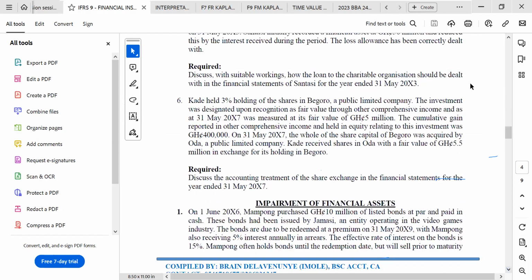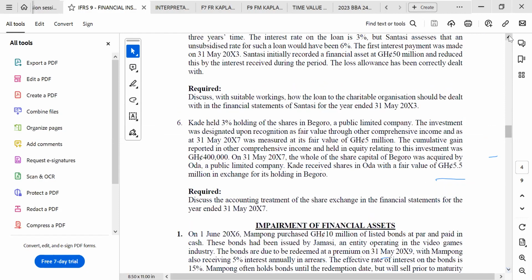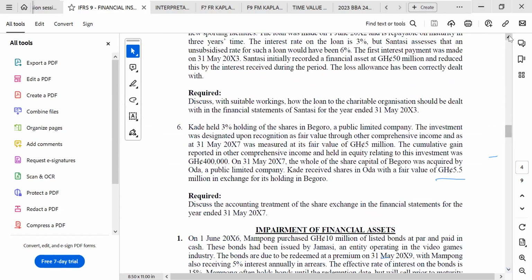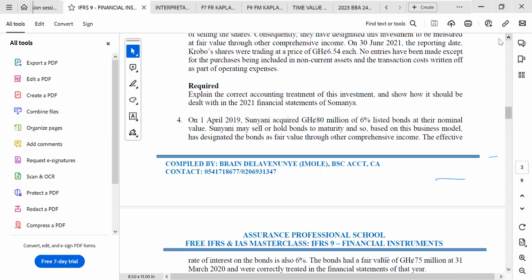Let's look at the disposal there. They held a 3% holding of shares in Begro. Let's forget about this one. I want us to use question 4. Okay, so someone say let me share the question.